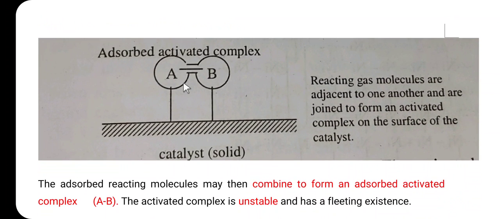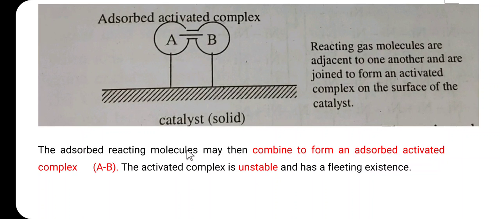Then the second step is formation of the activated complex. The adsorbed reacting molecules may then combine to form the adsorbed activated complex AB. These reacting gas molecules are adjacent to one another and are joined to form the activated complex on the surface of the catalyst. So there is a formation of the adsorbed activated complex between the two reactants A and B. This is step number 2, and this process, the formation of the activated complex, takes place on the surface of the catalyst.